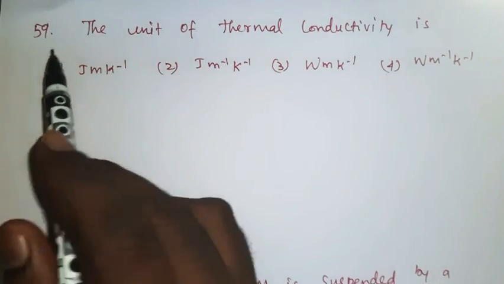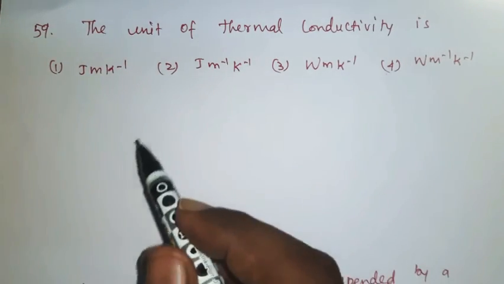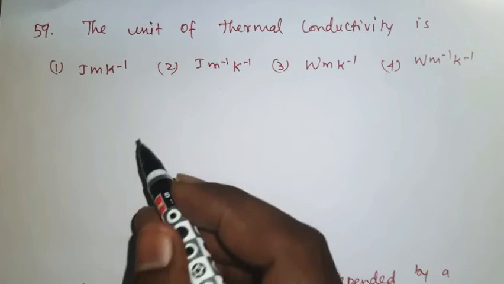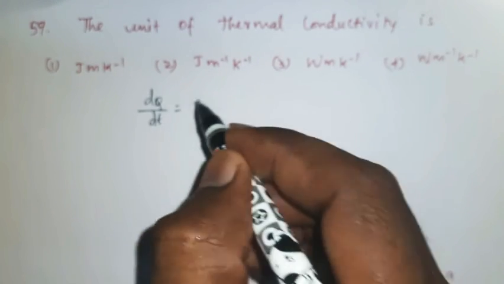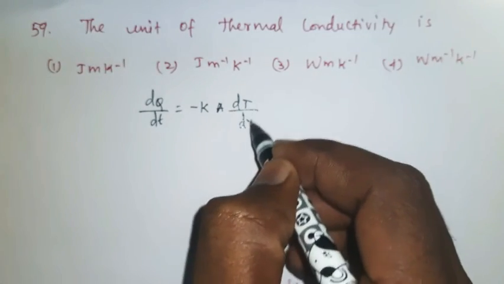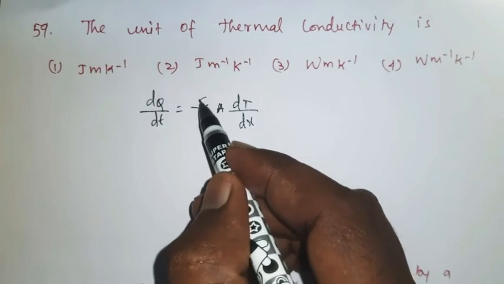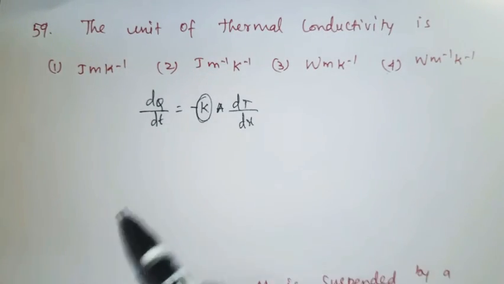Question number 59. The unit of thermal conductivity. The amount of heat transferred with respect to time, dQ by dt, is equal to minus K A dT by dx, where K is the thermal conductivity. So we are going to find the unit of this thermal conductivity.